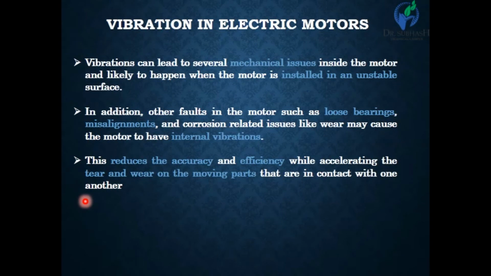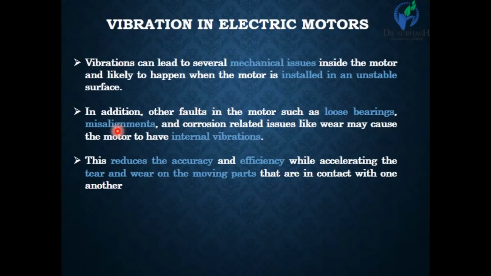Vibration in electrical motors. Vibration in electrical motors is mainly due to mechanical issues. When the motor is installed on an unstable surface, the motor starts vibrating. Another cause is loose bearings and misalignment of the motor.